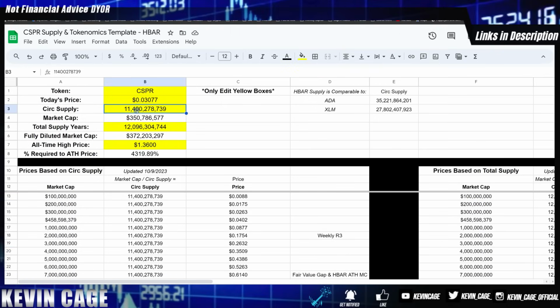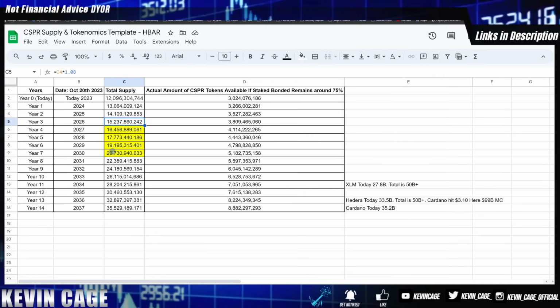But looking at Casper circulating supply today and just going across the board and looking at these market cap valuations and what the price would be at each of these levels. Casper circulating supply is 11.4 billion. There are a variety of alts with circulating supplies much larger, such as Cardano, XLM, and even HBAR. Even considering the 8% inflation rate per year for the total supply.